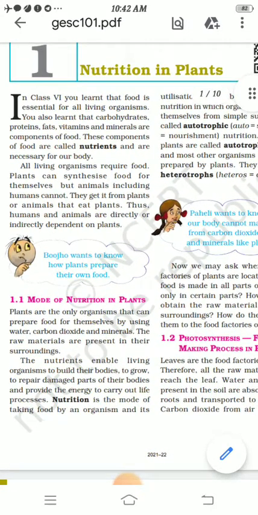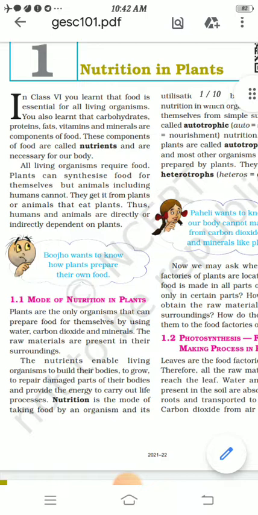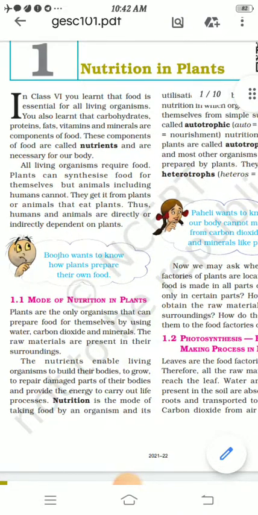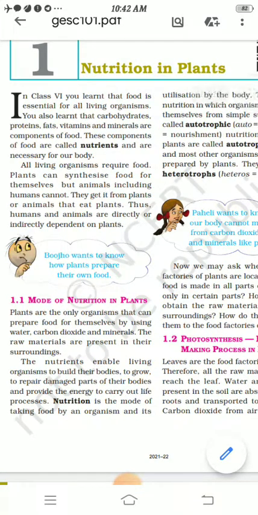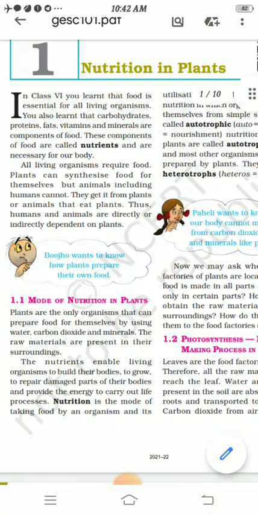All living organisms require food. You know very well that plants can synthesize food for themselves, but animals, including humans, cannot. They get it from plants or animals. They eat plants. Thus, humans and animals are directly or indirectly dependent on plants.